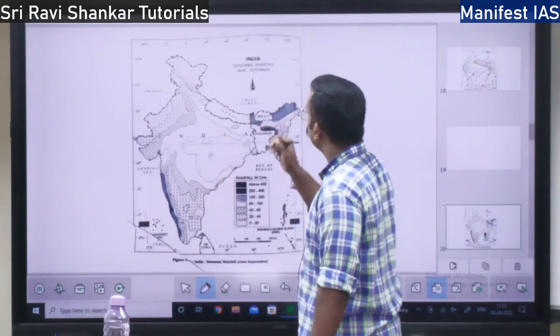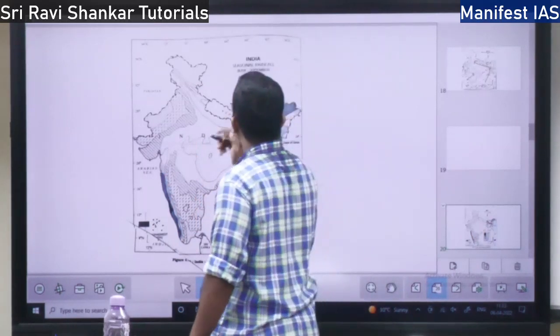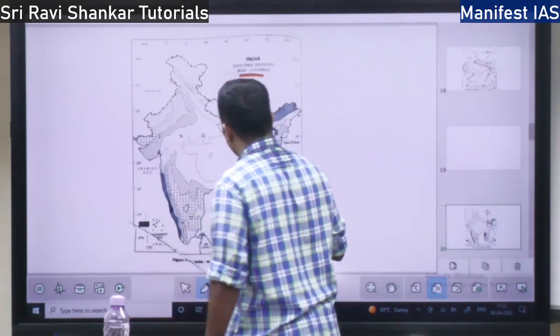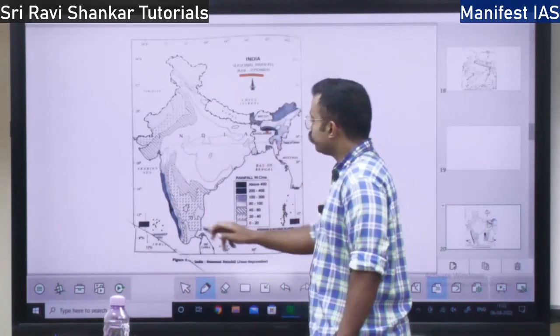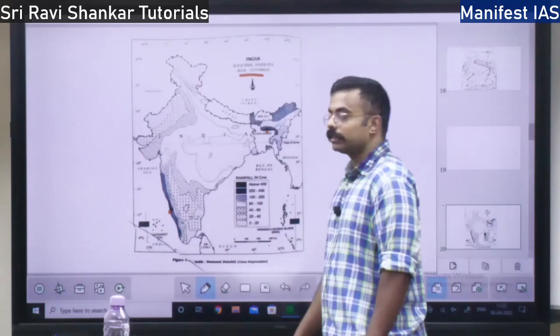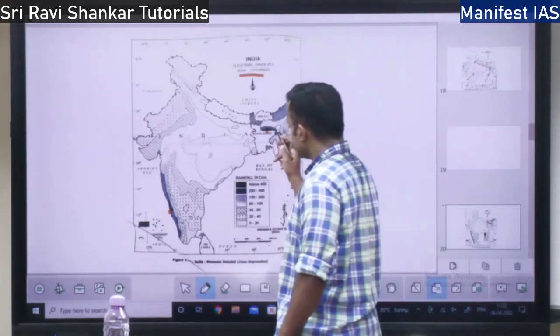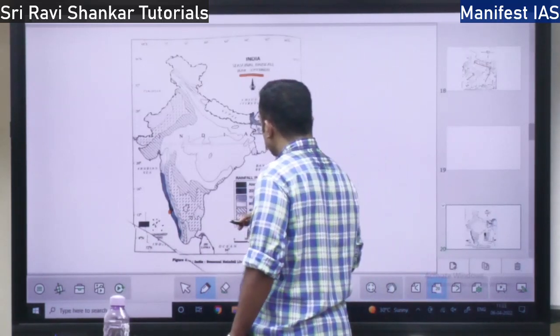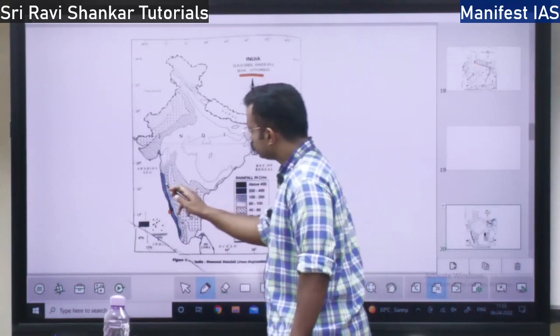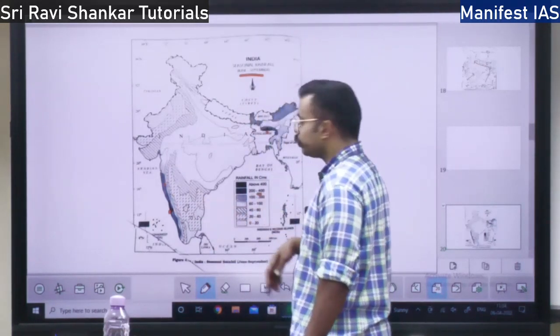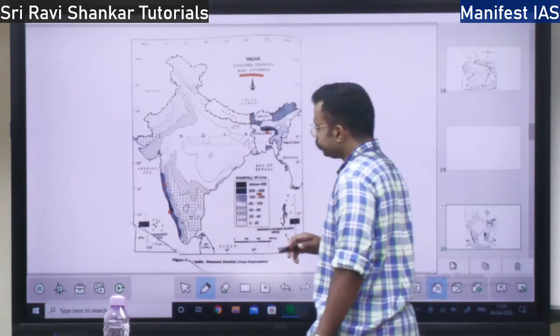And so seasonal rainfall. From June to September, where is the rainfall high? See the rainfall, wherever it is shown dark, the rainfall is high. This region is having above 400 centimeter. This is the Meghalaya plateau, and this region, Western Ghats, is having 200 to 400 centimeter.